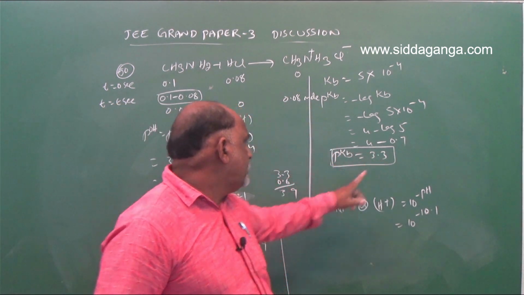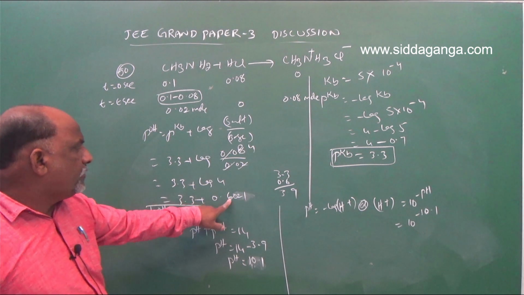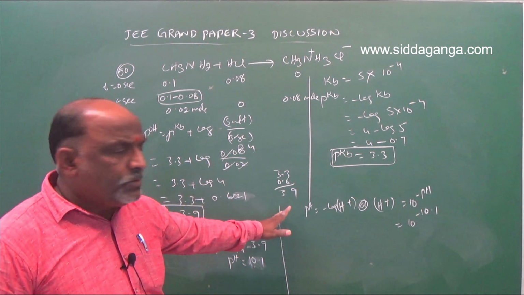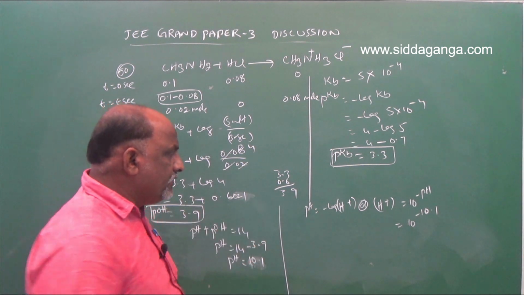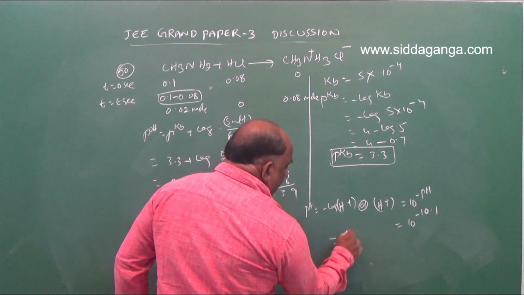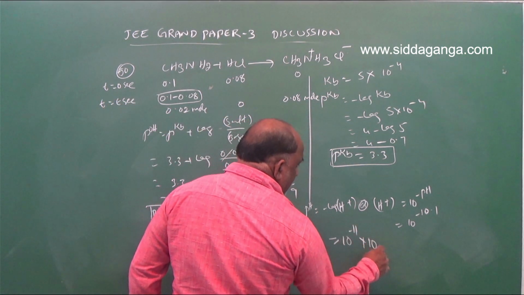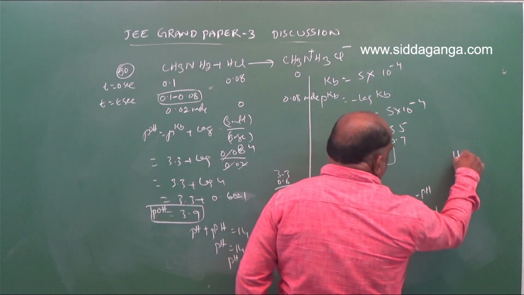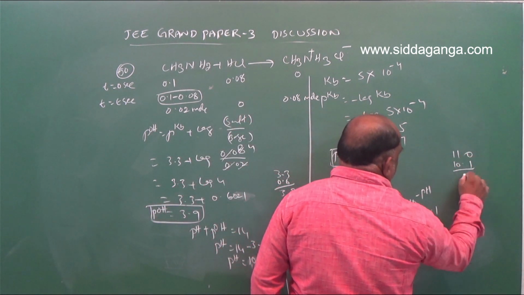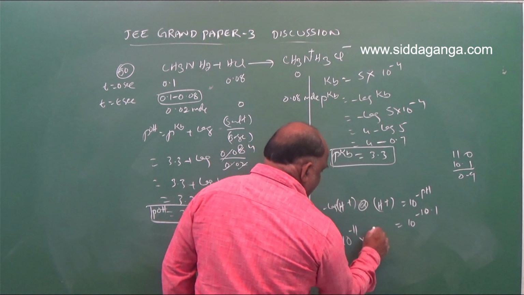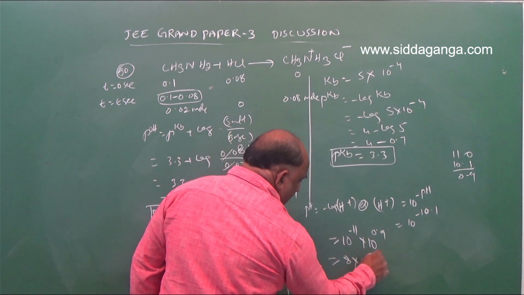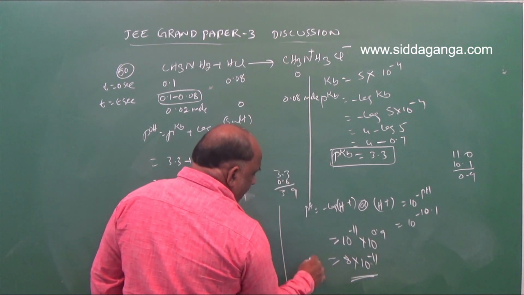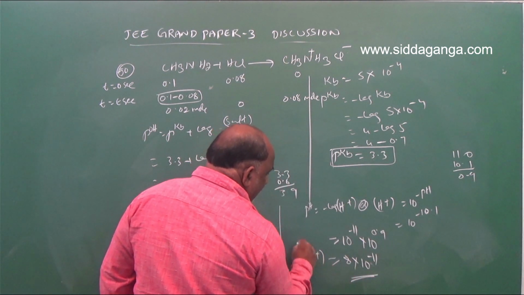So pKb 3.3 we can substitute, and here 0.6 we eliminate the 0.021. So approximately we will get 10.1. This can be written as 10 power minus 11 into 10 power 11 minus 10.1, that is 0.9, which is equal to 8 into 10 power minus 1 according to the anti-logarithm table.